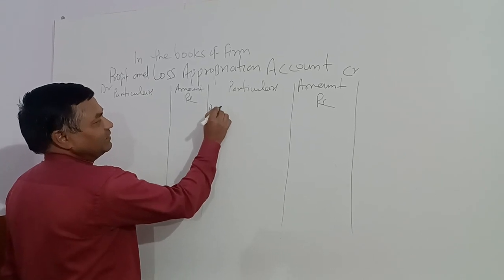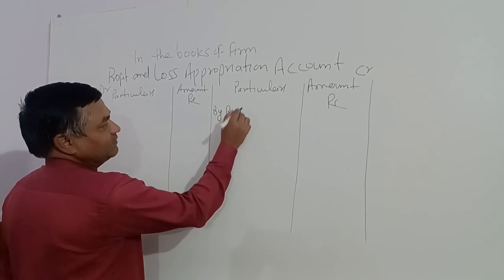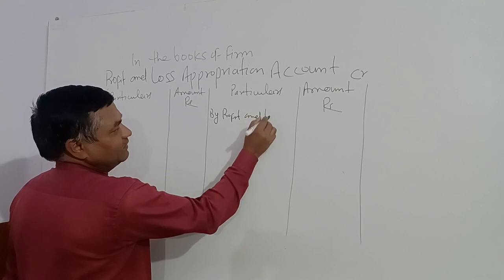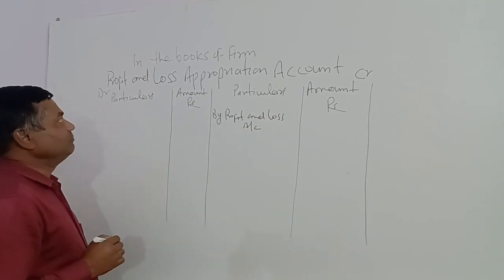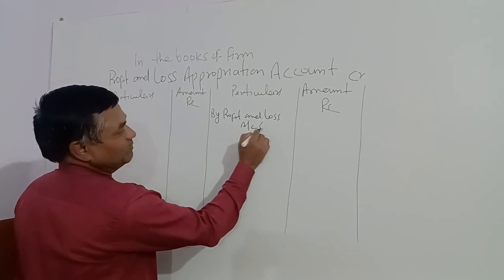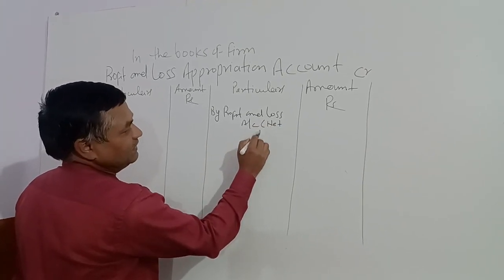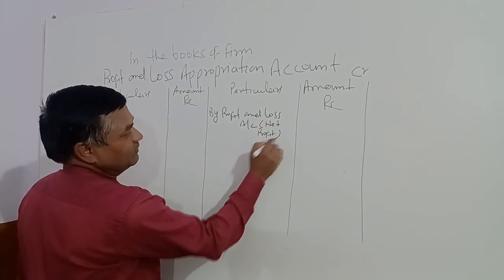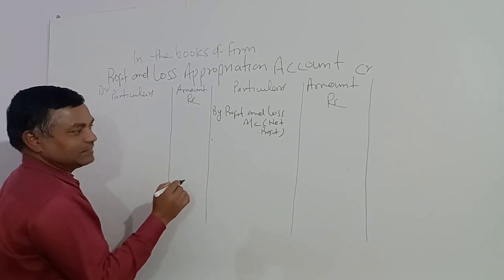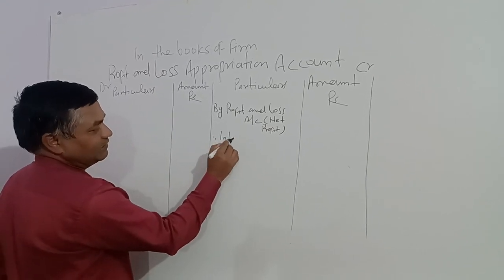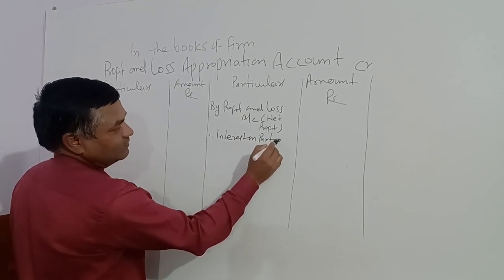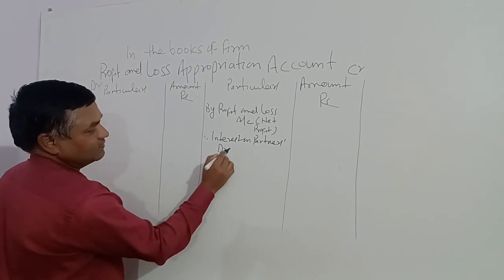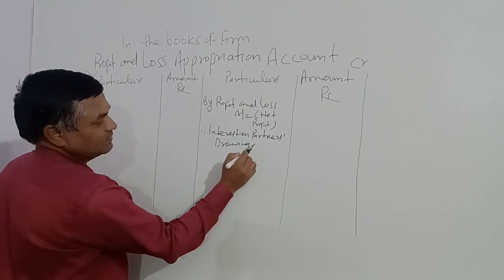Net profit. The journal entry will be profit and loss account debit to profit and loss appropriation account. So if there is any net profit, that will be recorded on the credit side. And interest on partners' drawings.